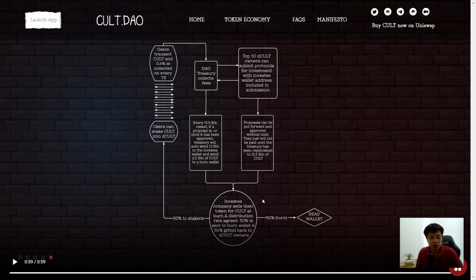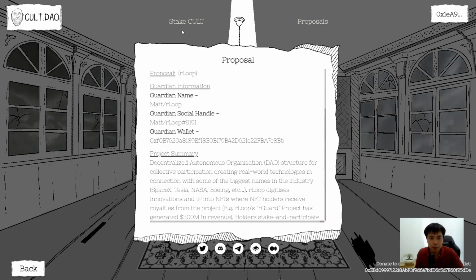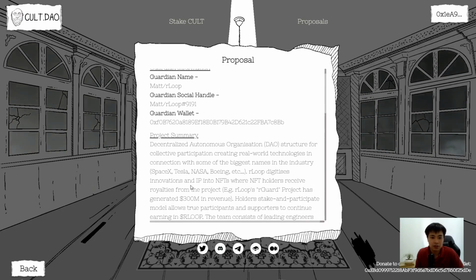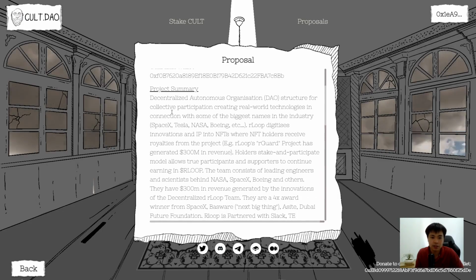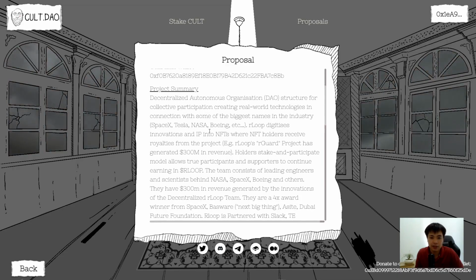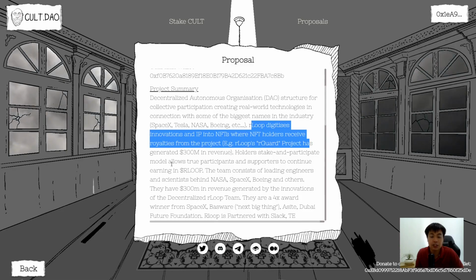Now moving on, this is an example of a proposal. This is the app. We have a proposal ongoing here stating that they want to start an NFT project using the fund.